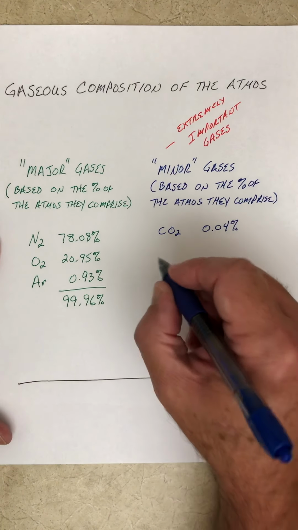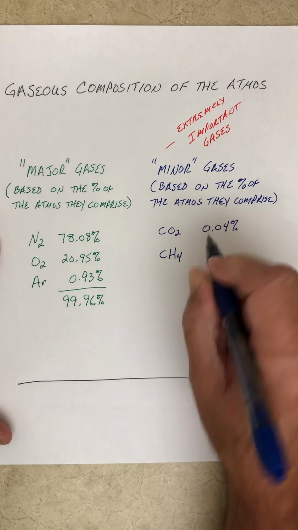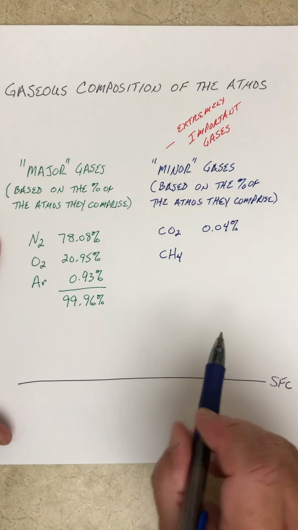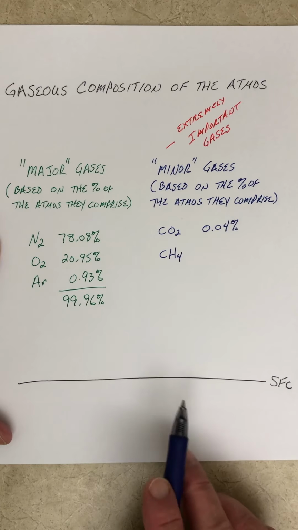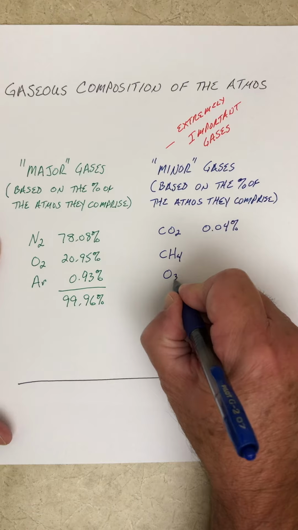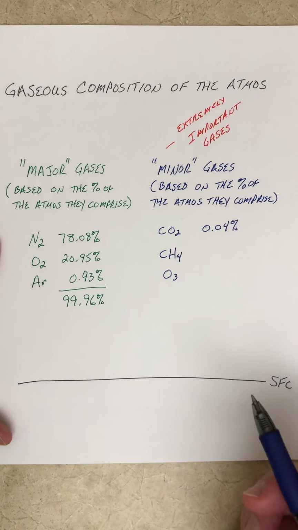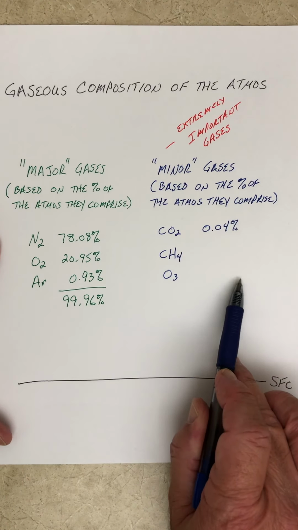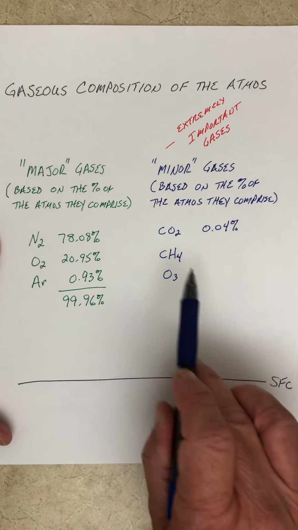Another greenhouse gas that is a minor gas is methane. Less abundant compared to carbon dioxide, but again, it's a greenhouse gas. It absorbs infrared radiation and re-radiates that energy back down to the Earth's surface. Ozone is another considered a minor gas. It's another greenhouse gas, but even more importantly, there's a layer of ozone in the stratosphere that absorbs potentially harmful ultraviolet radiation from the sun.